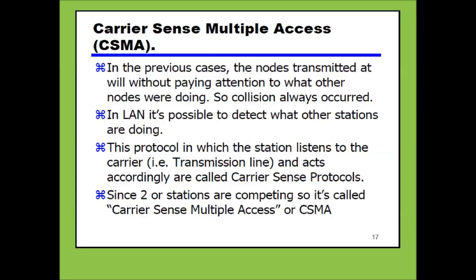This protocol, in which the station listens to the carrier transmission line and acts accordingly, is called a carrier sense protocol. So with the help of CSMA, we can control the problem of collisions, and if one device is transmitting data, the other device will wait until the first device's data transmission is completed. Since multiple stations are competing, it's called Carrier Sense Multiple Access or CSMA.